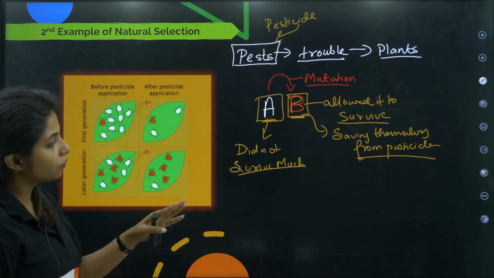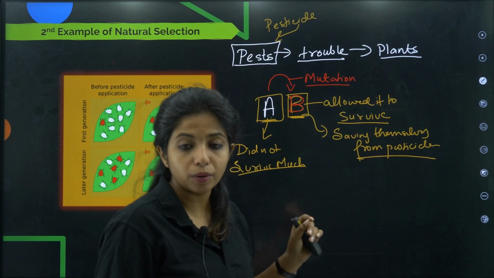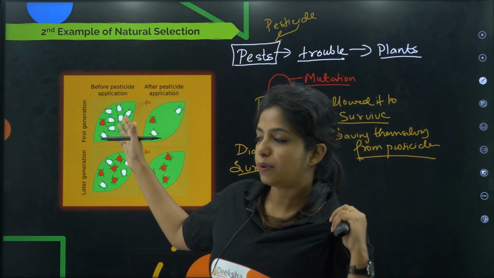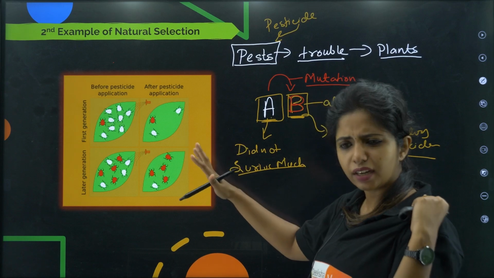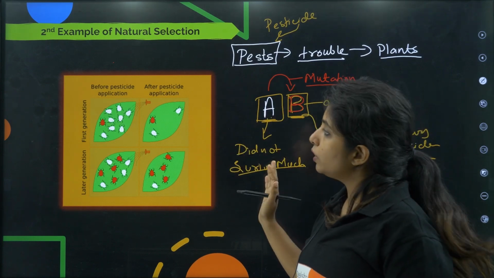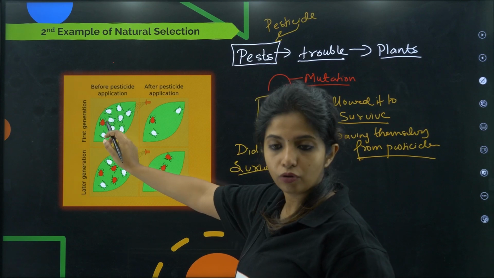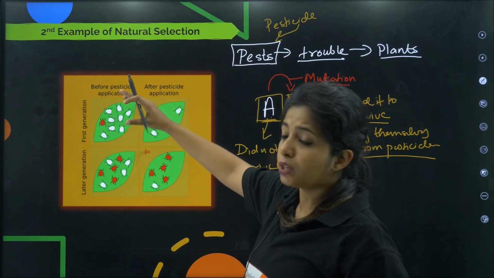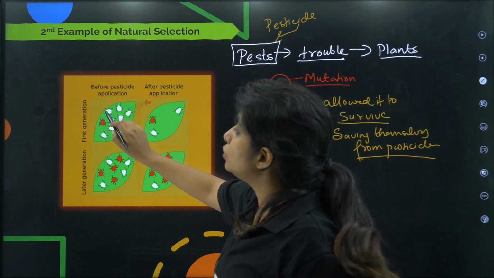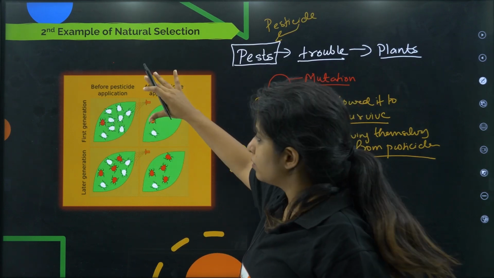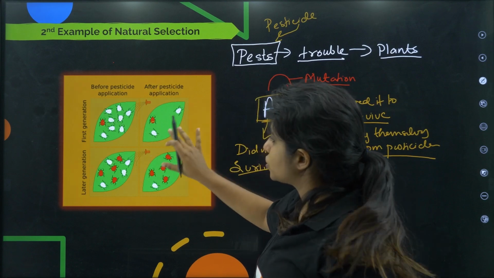Okay, so what do you understand from this? Same thing what we understood from the black moth and the white moth story. Over here also you had the white color pests and the red color pest. It's not about white and red color. Basically you have pest, one that has mutation, the other one that does not have mutation. So initially they didn't allow him to be in the group. They said that we are a different group, we have everything, we just stay over here. But then when pesticide was applied, because of the mutation that it had, it was able to survive, whereas the rest of them, the number really went down and we just had 2.